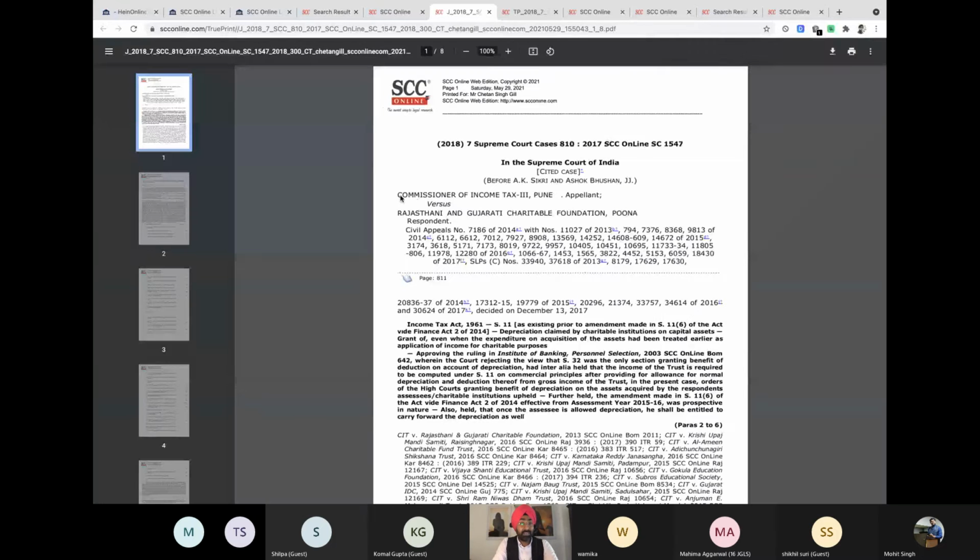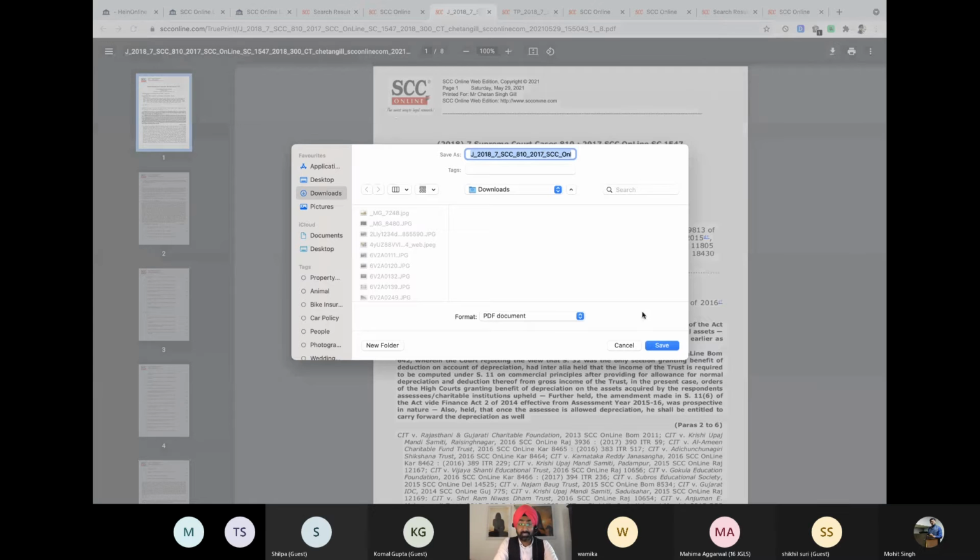And now if you try to highlight, it will still not happen over here. And there's a reason for it. Right now it's opening in the browser. In order to highlight or anything of that sort, you have to download it onto your machine. So let me download it.